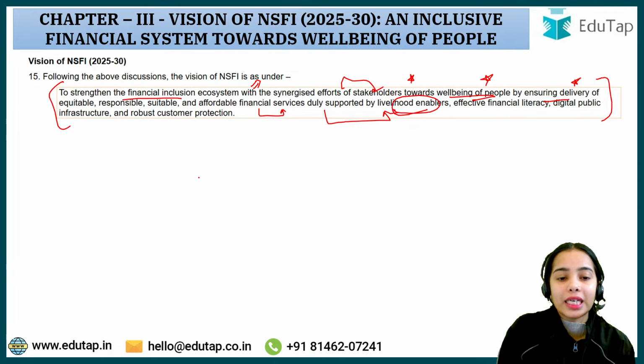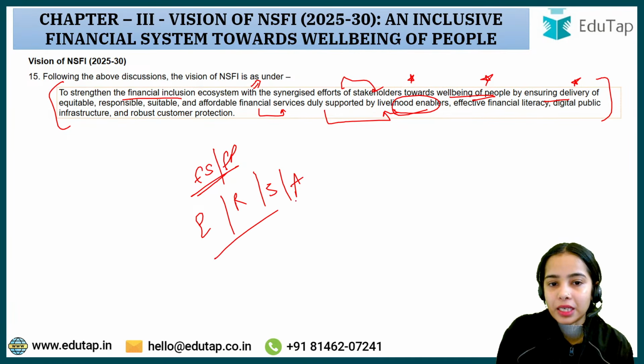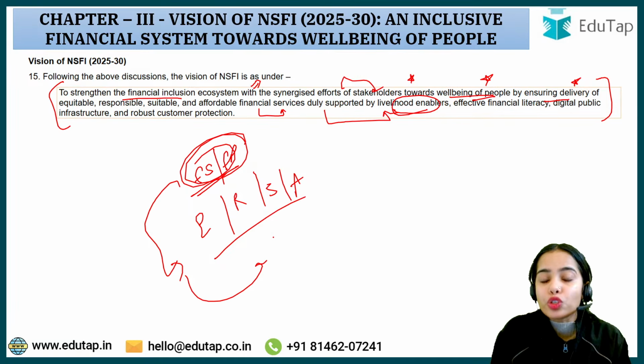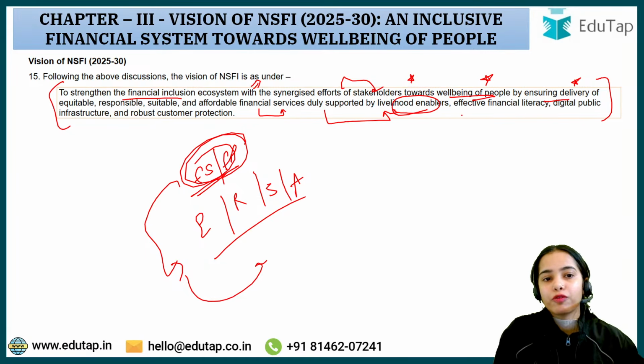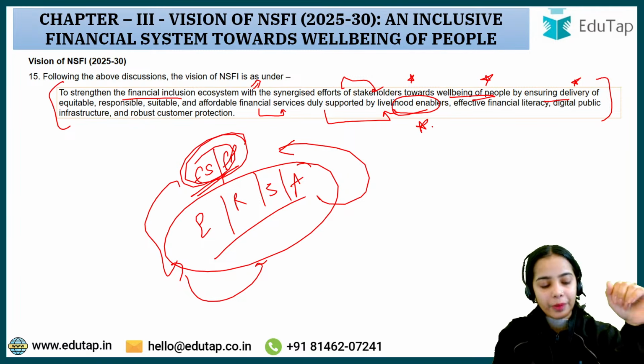As I have told you, if the people have the financial services, financial products provided in the equitable, responsible, suitable, affordable manner, these services will be used only when the people have the income, when the people have the livelihood. So for the people to use these services, there is the livelihood that the people should have. So this is the idea.